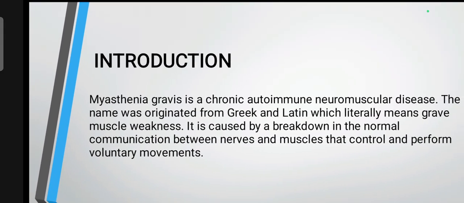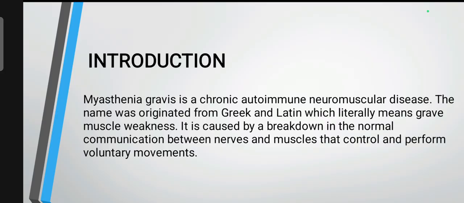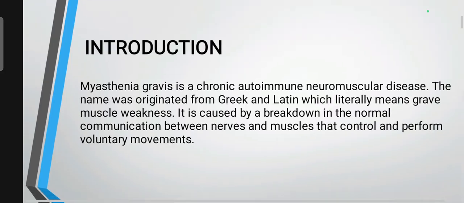First, the introduction of myasthenia gravis. Myasthenia gravis is a chronic autoimmune neuromuscular disease. Autoimmune disease means our immune system acts against us and causes a neuromuscular disease. The name originated from Greek and Latin, which literally means grave muscle weakness. It is caused by a breakdown in the normal communication between nerves and muscles that control and perform voluntary movements.